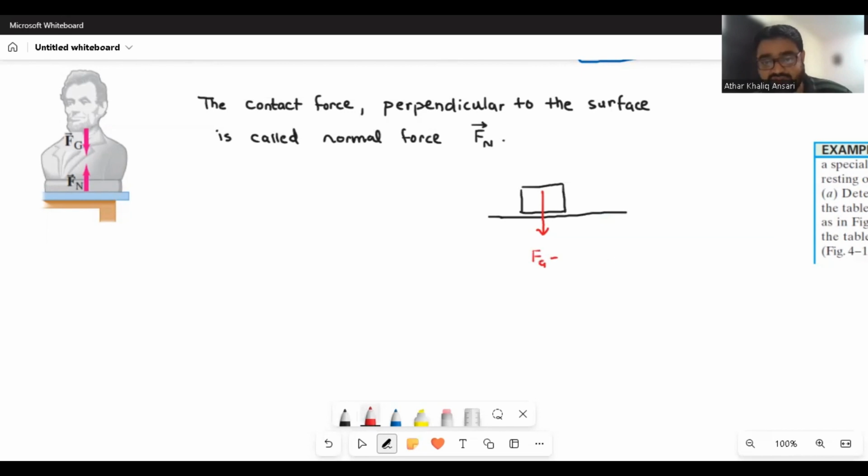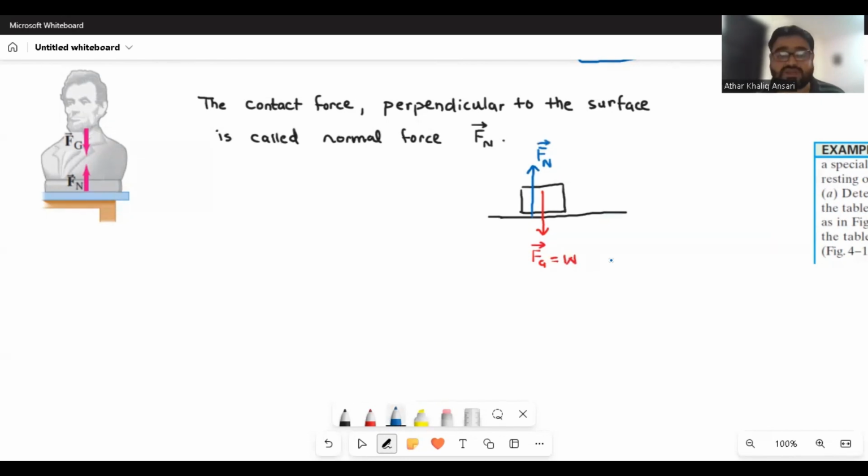The force of gravity is equal to the weight, or you can say this is equal to mg. And there is another force acting on the box by the surface, the normal force, and in this case this normal force is upward and totally opposite to the force of gravity.